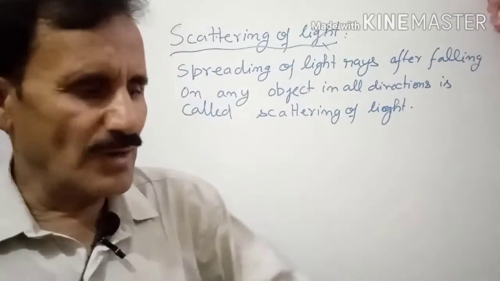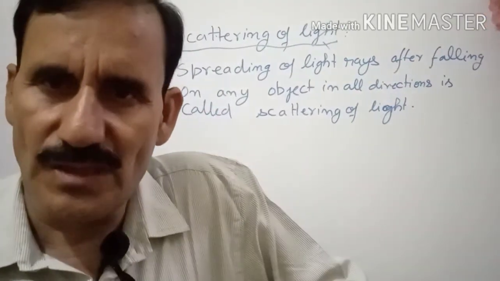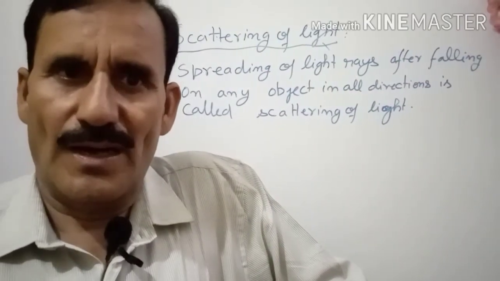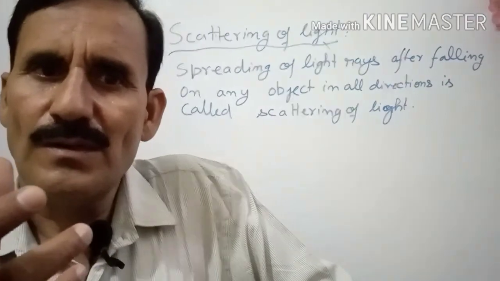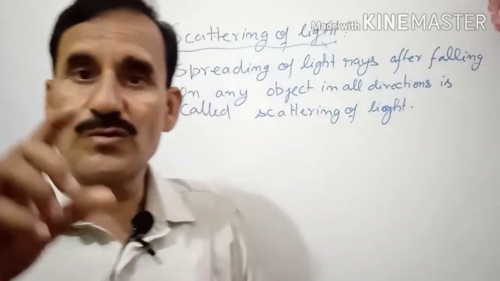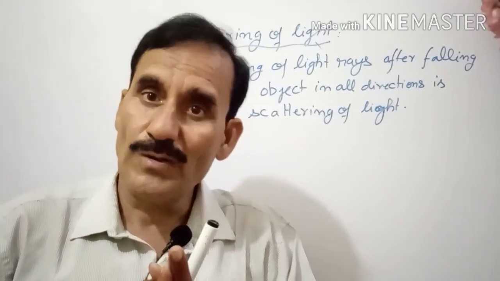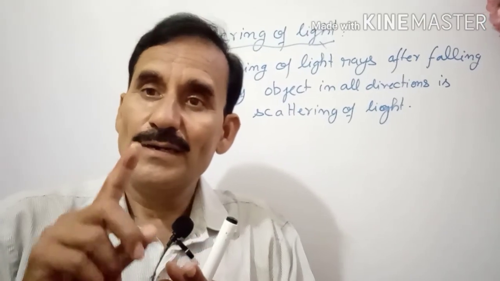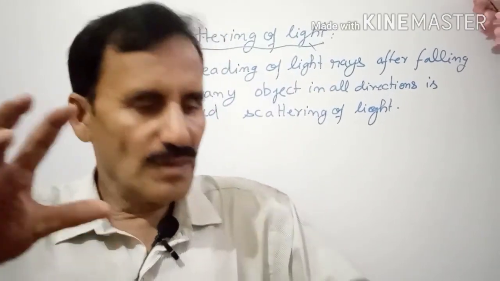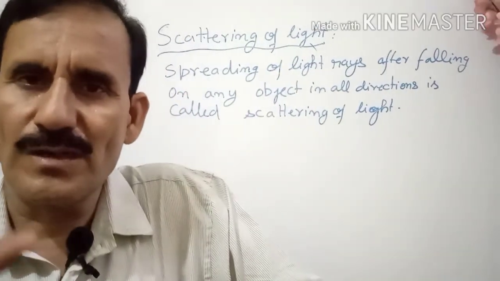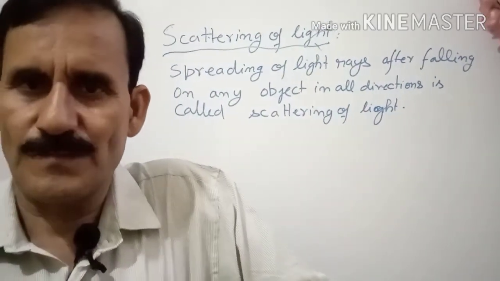Also, you know why we take the red signal as the signal of danger, or why the cricket ball is red? Because it shines more. Red color shines more and violet color shines less. That shining is because of the scattering of light.